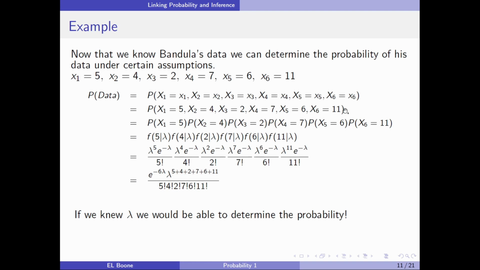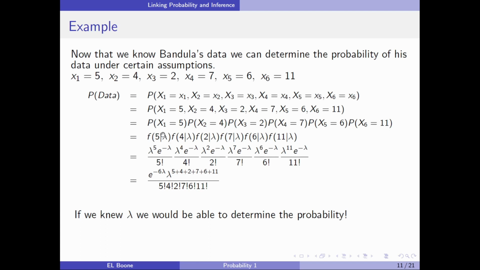Now, these are independent events, right? One day doesn't influence the other one, so we can use the idea of multiplicative probability. So that's the probability x1 equals 5 times the probability x2 equals 4 times probability x3 equals 2, and so on all the way down to the probability x6 equals 11. Now, if we have probability distributions, which we do, a Poisson, we could simply plug this in.